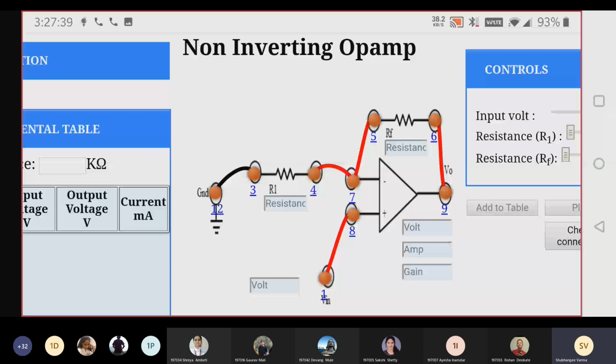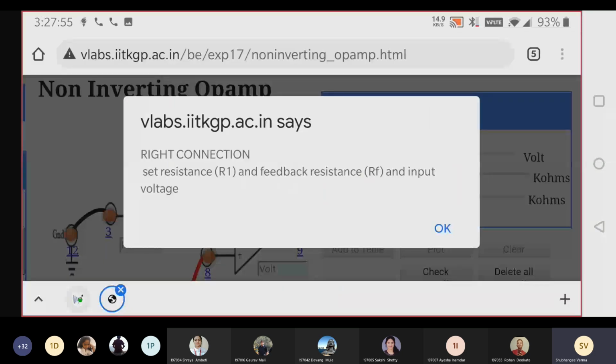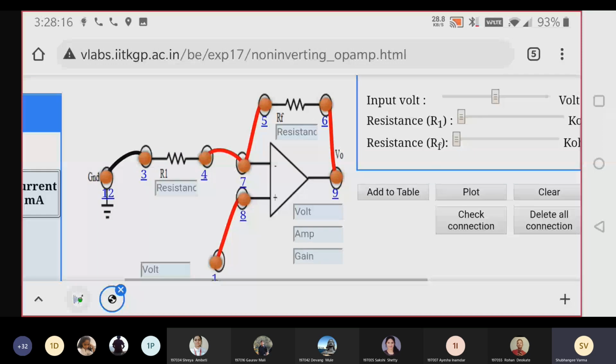Once you click on check connection, you will get this window, right connection. And if you make any connection wrong, you will get the message over there, wrong connection. Okay. Now all connections are right. So with the right connection, set resistor R1, feedback resistor RF and input voltage. So click on OK. And now we are going to set the values of